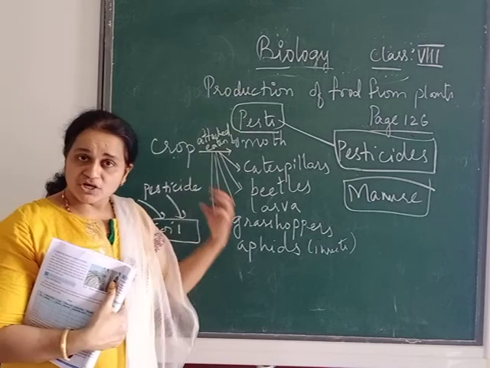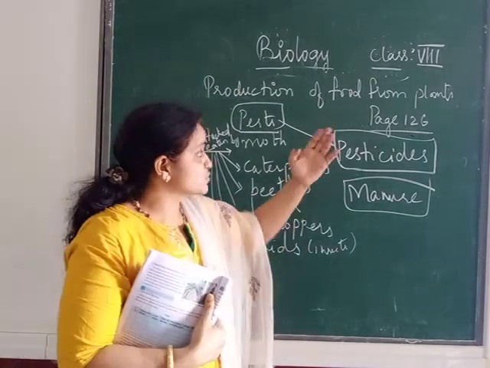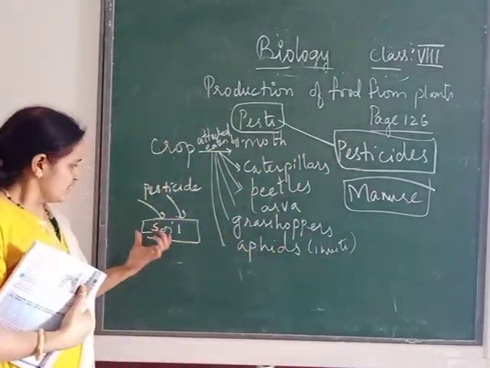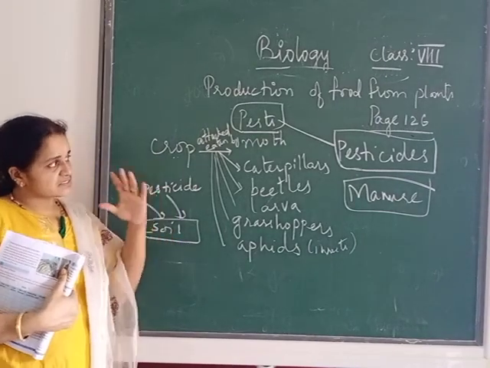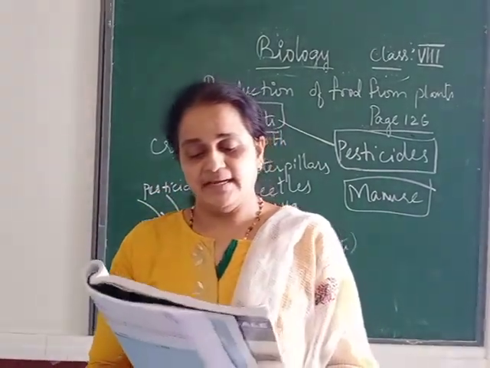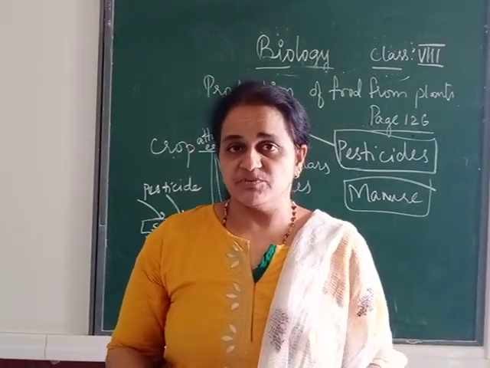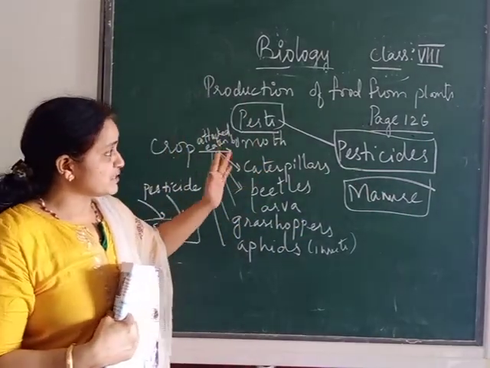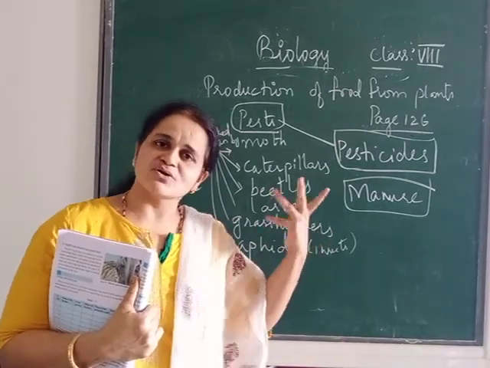When you use a biological way, you will have more advantage rather than disadvantage, because if you use more pesticide, there is more disadvantage. What is the disadvantage? Your soil is losing its fertility. So these are the disadvantages of excessive or indiscriminate use of pesticide. Here all that is explained on page 126, because you are using pesticide to kill the pest. But along with the pest, some useful insects are also getting killed.